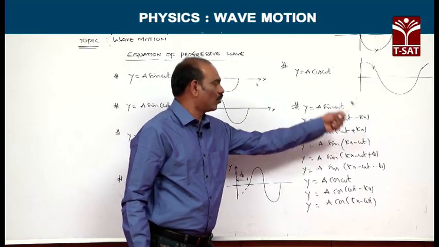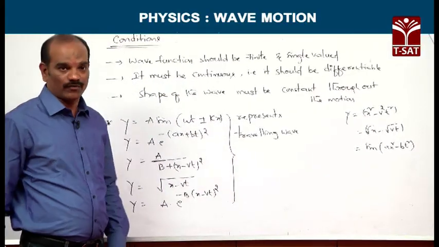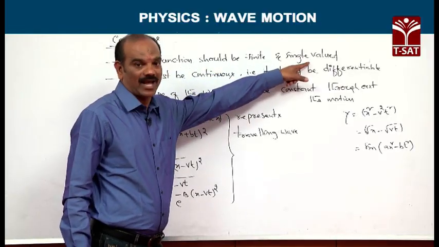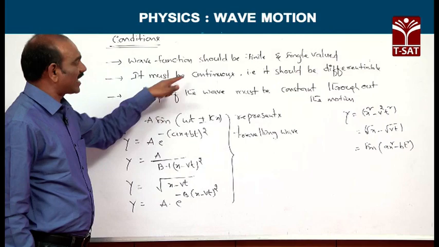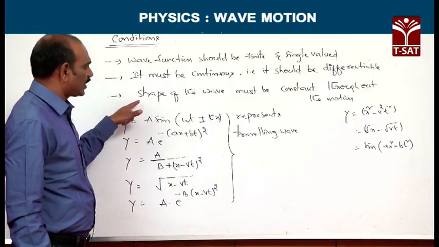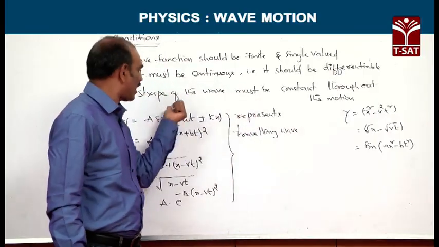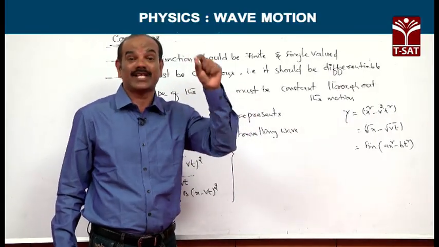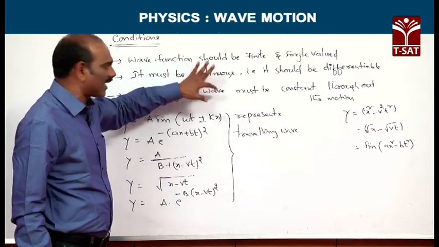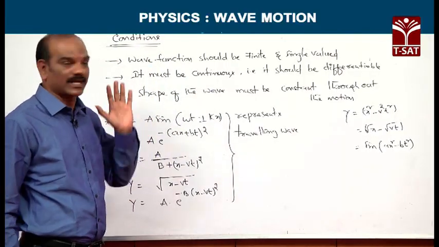So, this is one of the most important areas for asking problems. Here, the condition for the waveform or the wave function is that the wave function should be finite and single valued, and it must be continuous, that is, it should be differentiable. And the third condition, the shape of the wave must be constant throughout the motion. That means, as long as the wave is propagating through a homogeneous medium, the shape of the wave does not change. So, these are the three conditions to be satisfied by the equation of progressive wave.